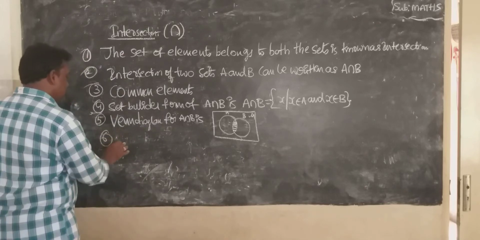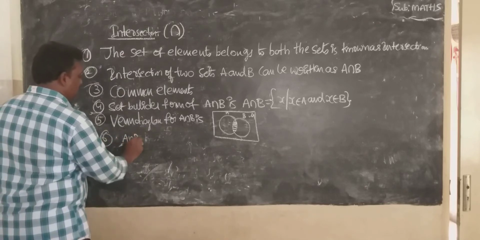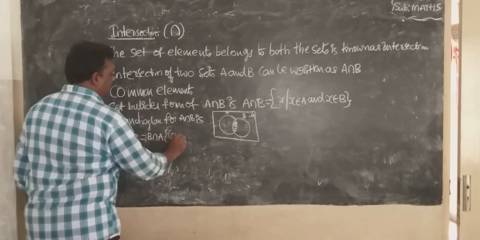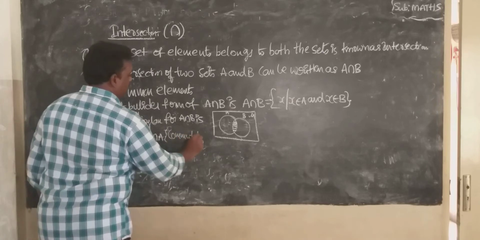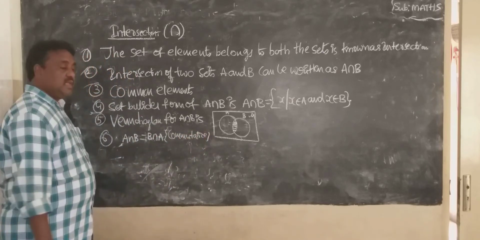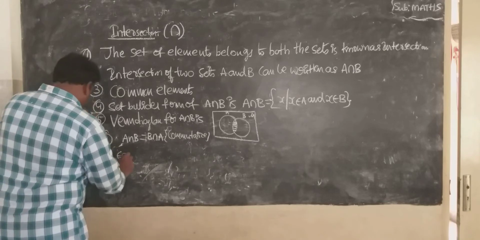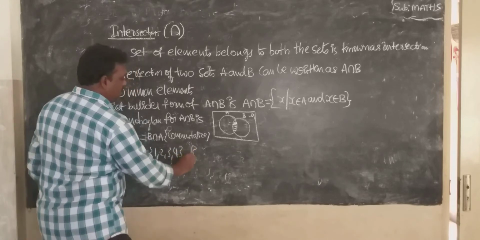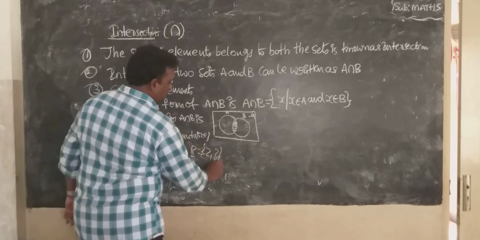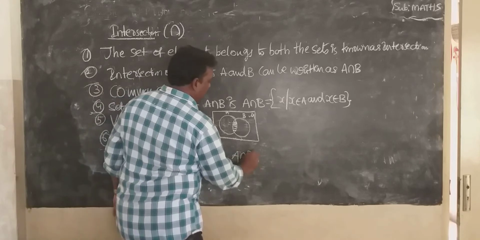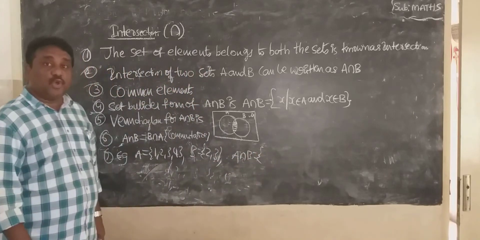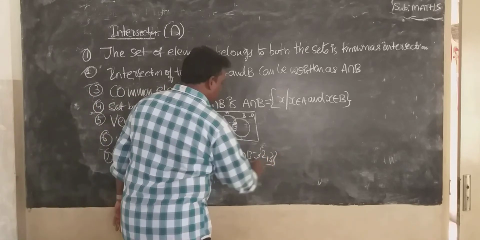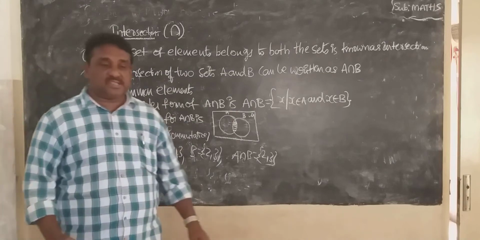Sixth one, A intersection B equal to B intersection A. This is the commutative law. Example: A equal to 1, 2, 3, 4. B equal to 2, 3. I want A intersection B. Write only common elements. So 2, 3. A intersection B equal to 2, 3. So that is about intersection.